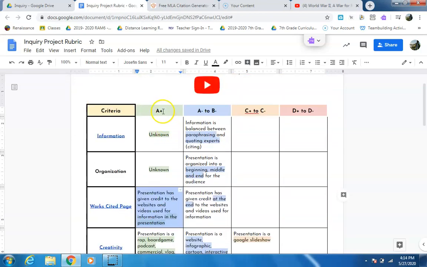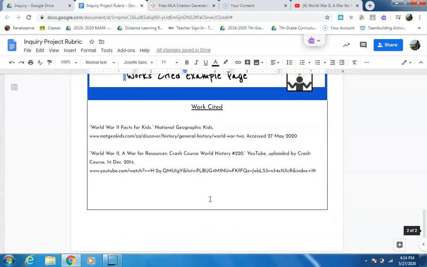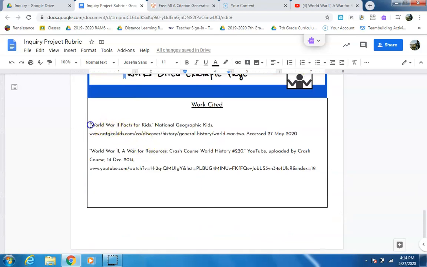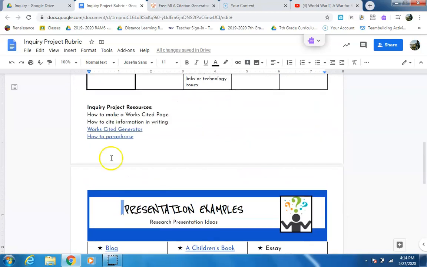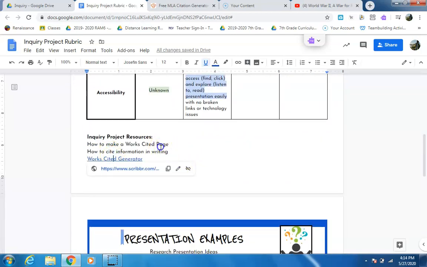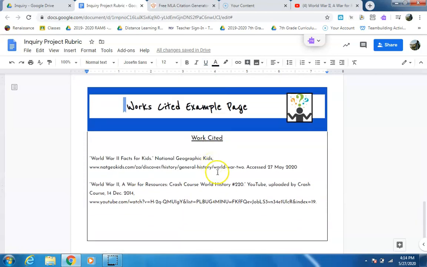That's a little more advanced. That's more of a high school thing, so I gave it the A+ column. Doing the works cited page will definitely get you an A. There's no way you can miss, especially since I have an example right here for you, and I have that works cited generator which does all of the work for me. So that's how to get that easy A on your works cited. That's a really good practice for high school, college, and beyond.